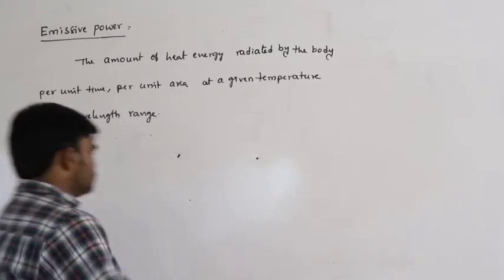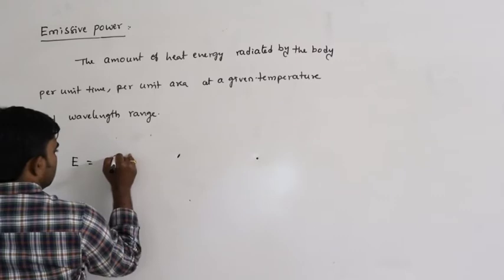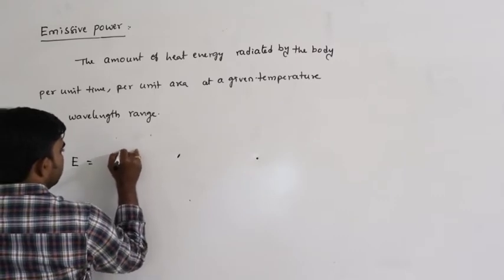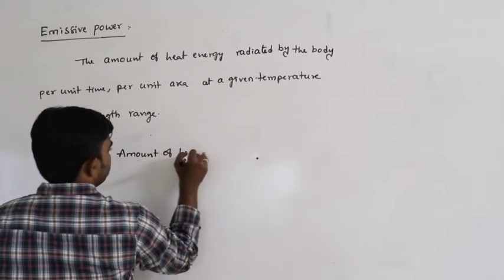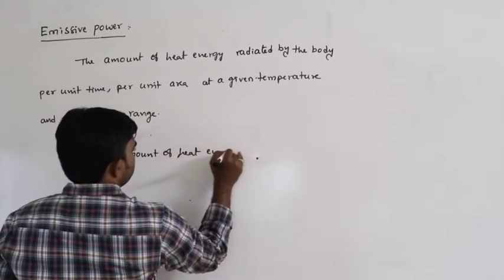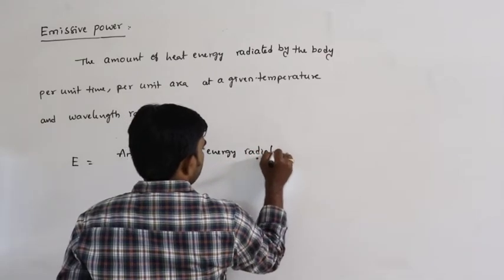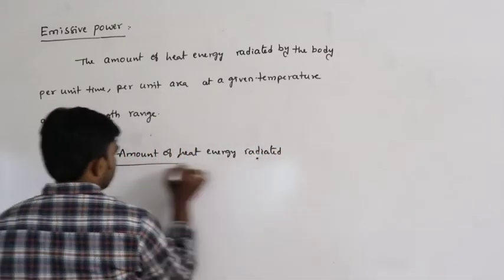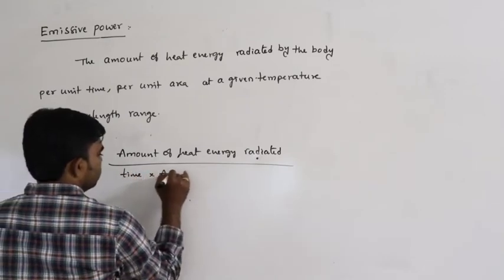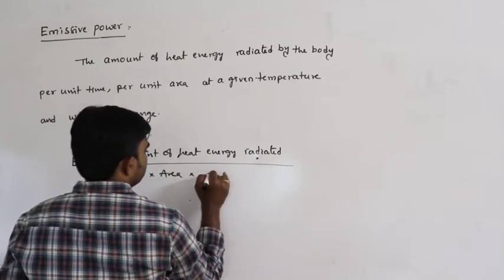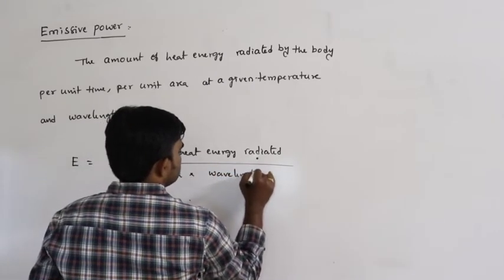So emissive power, generally E, is defined as the amount of heat energy radiated divided by time per unit area at a given wavelength range.